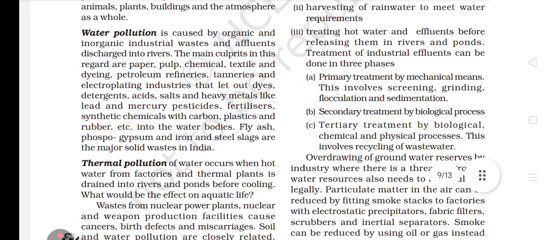Next is given water pollution. It is caused by organic and inorganic industrial waste and effluents discharged into rivers. The main culprits in this regard are paper, pulp, chemical, textile and dyeing industries, petroleum refineries, tanneries and electroplating industries that let out dyes, detergents, acids, salts, and heavy metals like lead and mercury, pesticides, fertilizers, and synthetic chemicals with carbon, plastics, and rubber, etc.